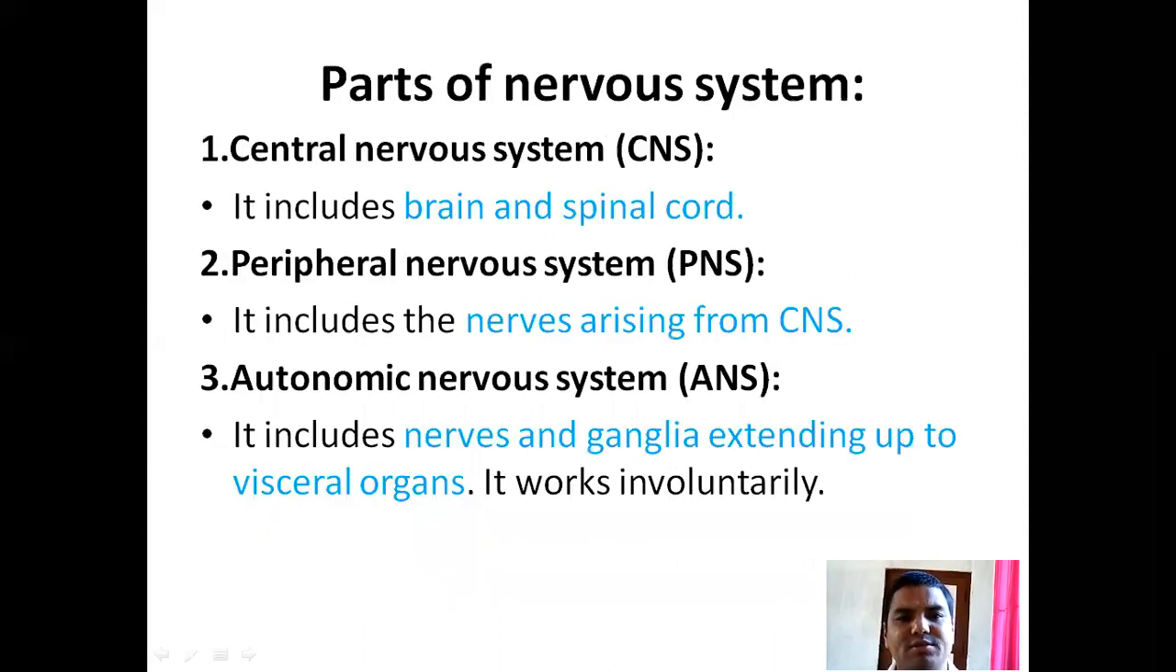Parts of the nervous system are the central nervous system, CNS. It includes the brain and spinal cord. Peripheral nervous system, PNS. It includes the nerves arising from the central nervous system. Autonomic nervous system, ANS. It includes nerves and ganglia extending up to visceral organs. It works involuntarily.